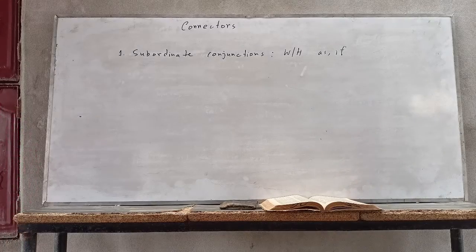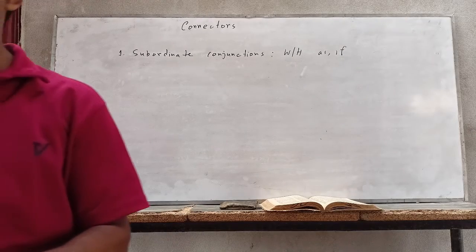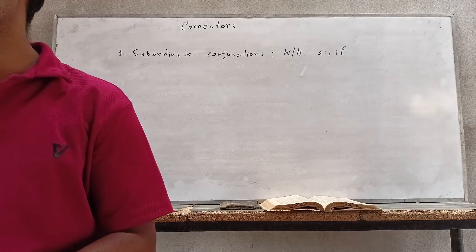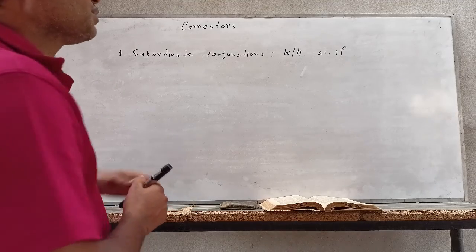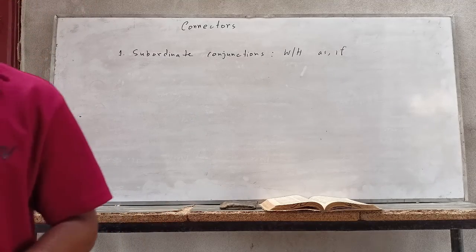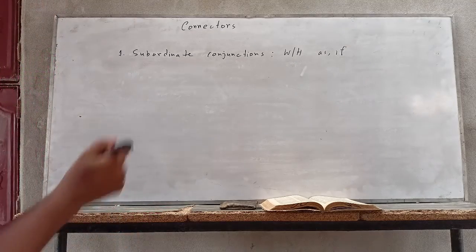Who, which, whom, that, relative pronouns. Next one: though, although, if, as if, so that. Okay, all of these are the subordinate conjunctions.